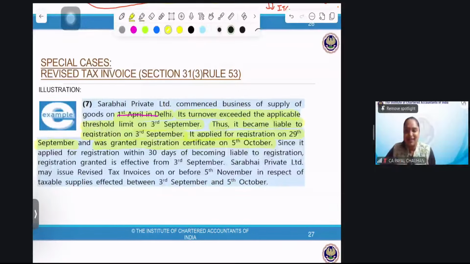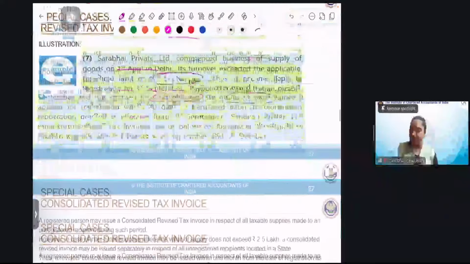Since now we know the answer, we need to issue a tax invoice. From what date to what date? We need to issue a revised tax invoice from 3rd September to 5th October. On those days, yes, a revised tax invoice will be issued. My question is, within how many days? The revised tax invoice has to be issued within 30 days, and the 30 days will be counted from 5th October. Perfect, very good.